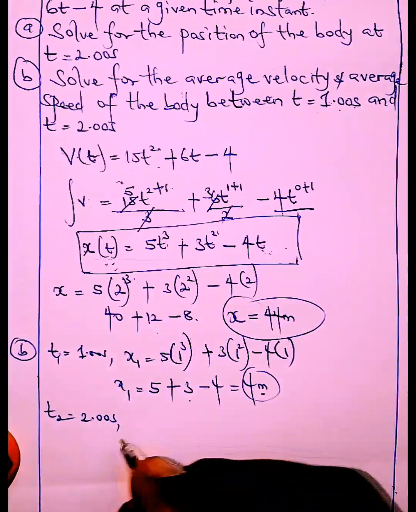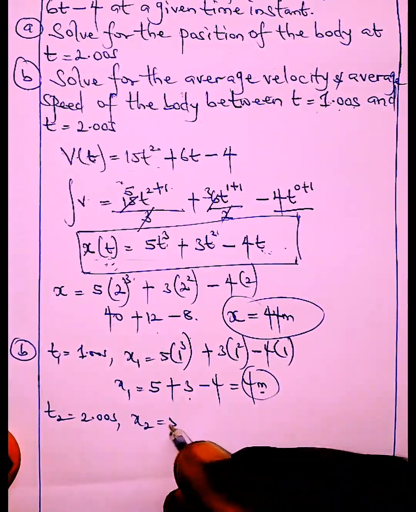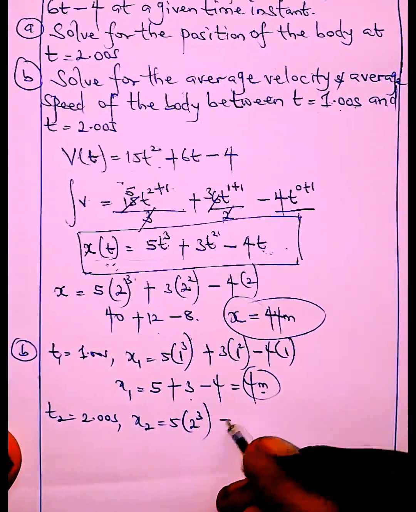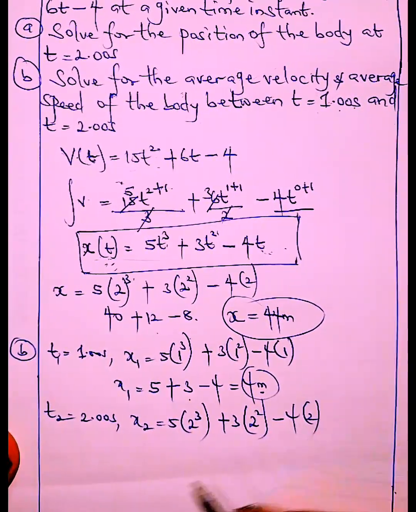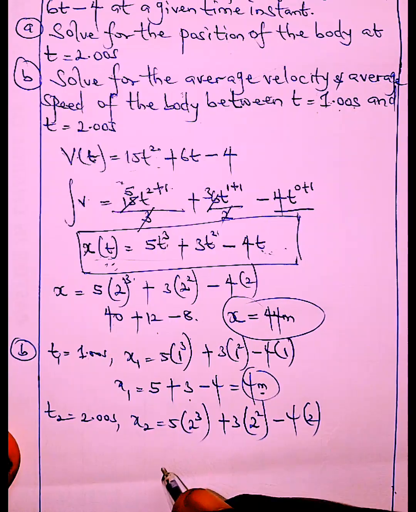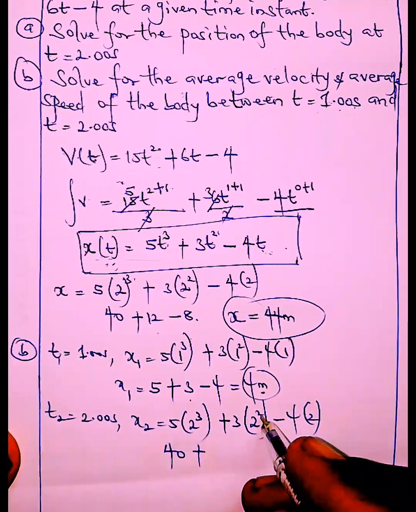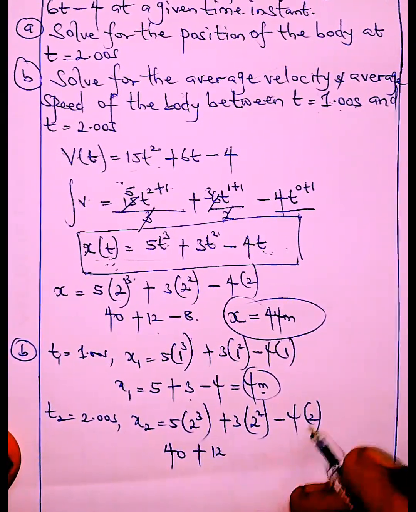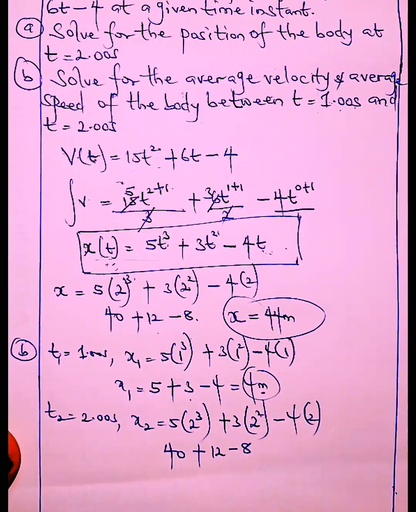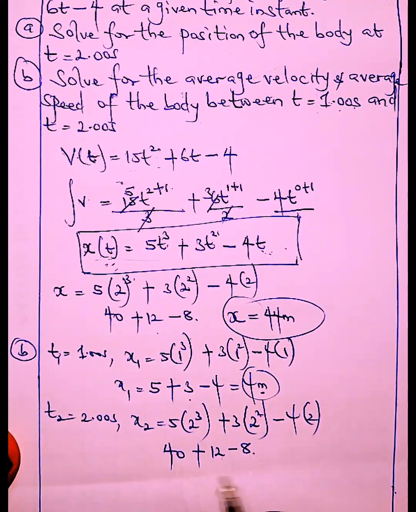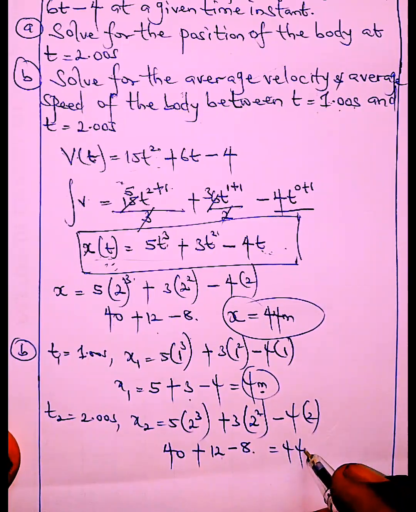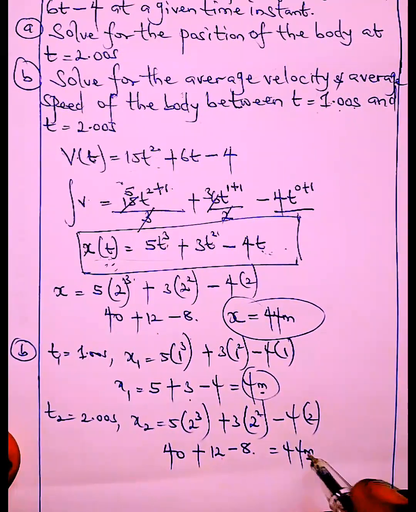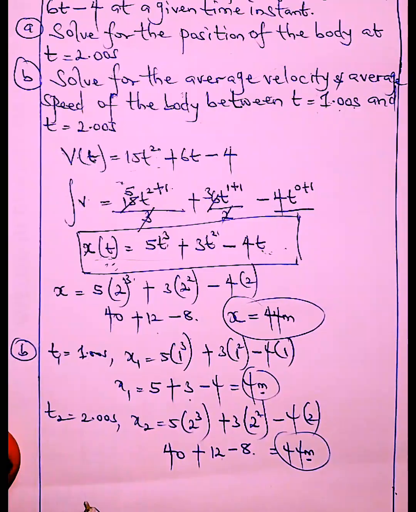Then at time 2, which is 2 seconds, the new displacement would be 5 times 2 raised to 3 plus 3 times 2 raised to 2 minus 4 times 2. So 2 raised to 3 is 8, 8 times 5 is 40. 2 raised to 2 is 4, 4 times 3 is 12, minus 8. So 12 minus 8 is 4. 40 plus 4 is 44, 44 meter.